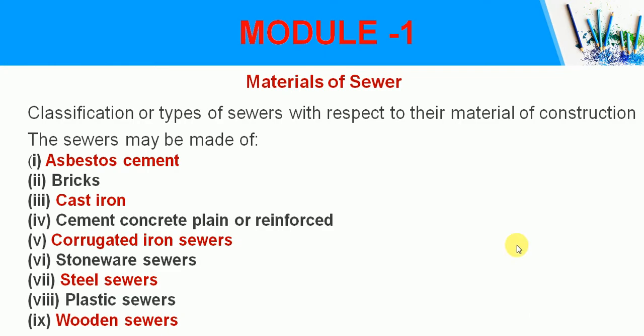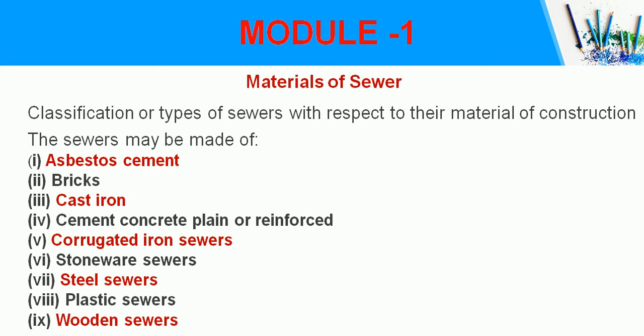See, there are various materials which we can use for the construction of the sewers. Okay. So we can have the asbestos cement sewer, we can have the sewers made up of bricks, we can have the cast iron sewers, cement concrete sewers. It can be plain or reinforced. Usually reinforcement is provided if the diameter is more and if more strength is required in case of sewerage system. Then corrugated iron sewer, stoneware sewers, steel sewers, plastic sewers and wooden sewers.